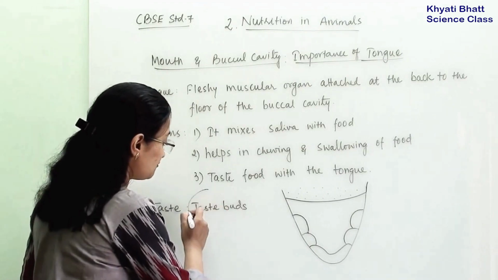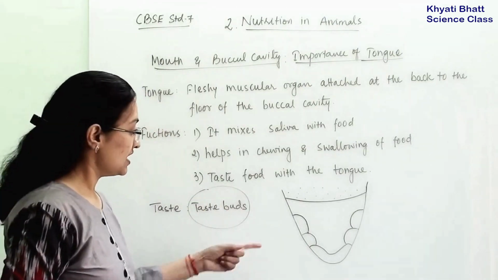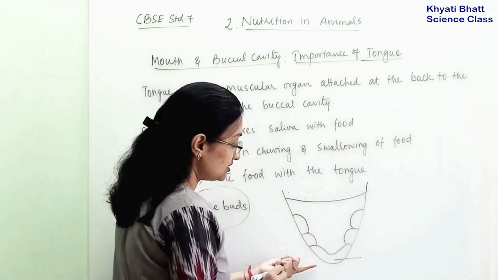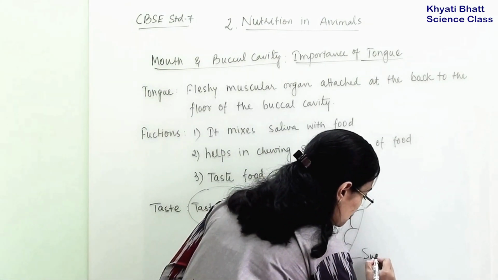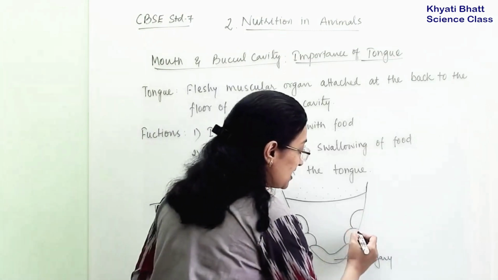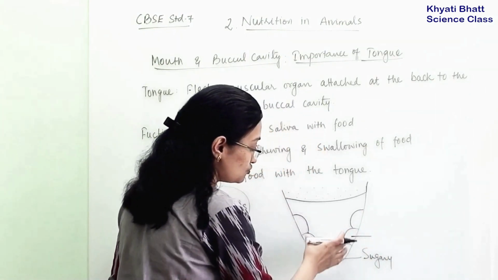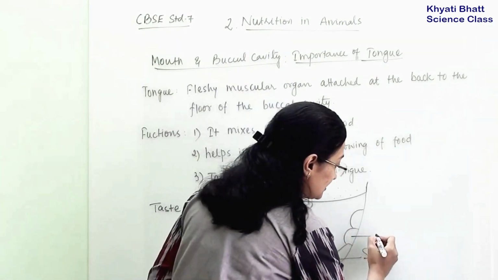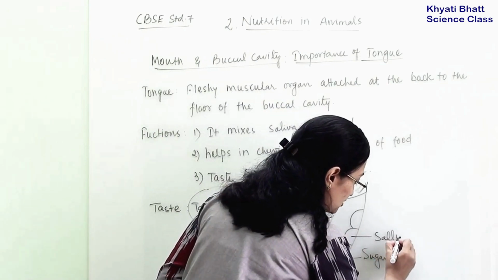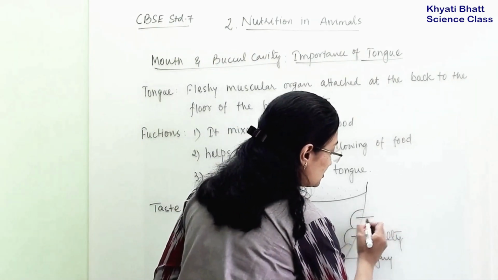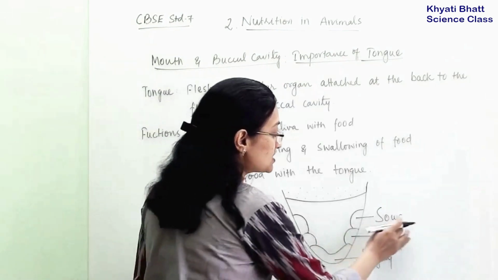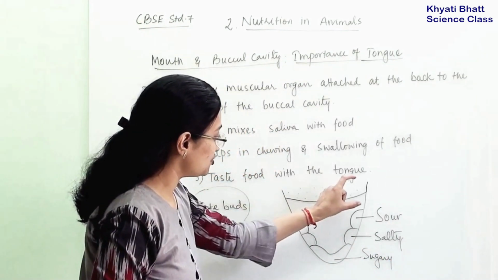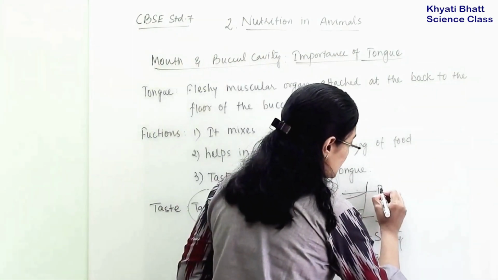Now there are specific regions for the taste buds. This is the structure of our tongue. The taste buds on the front region of the tongue detect the sugary taste. The taste buds a little above the front region taste the salty food. After that, the third region detects the taste of sour food. Now this back region is for bitter taste.